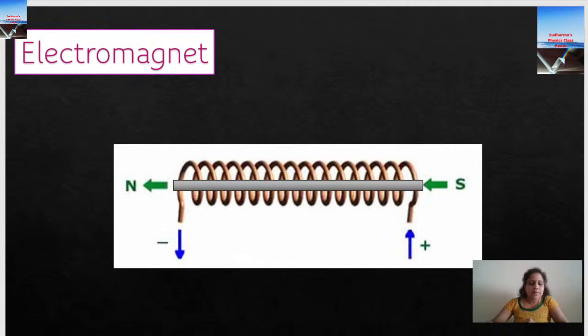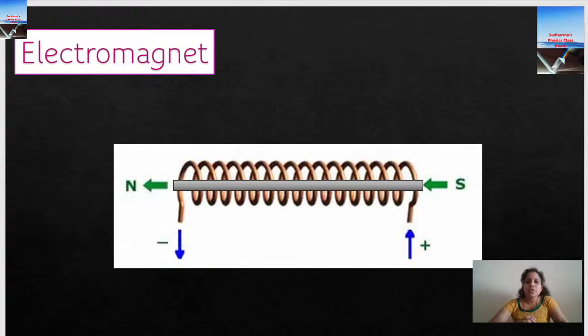Now another important question we can expect here is, if you use steel as the core material, what will happen? Why can't we use steel as the core material for an electromagnet? The name itself says electromagnet. It is a magnet only if electric current flows through it. We need an electromagnet because we need to use the magnetic properties according to our convenience. Whenever I need magnetism, I can make it a magnet. If I don't need magnetism, then I can switch off the circuit and it loses its magnetic properties.